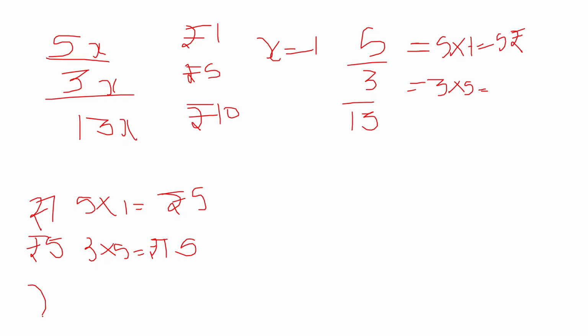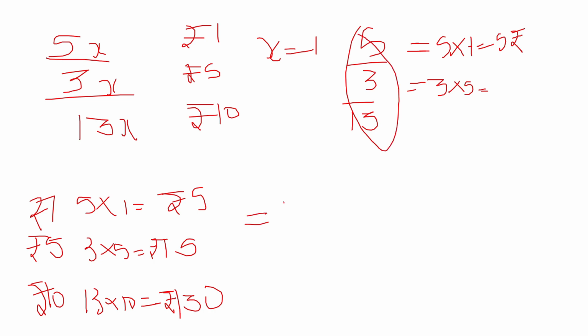And finally for rupees 10, there are 13 coins, so 13 into 10, which is 130 rupees. So the total amount present, if we consider this ratio, is 5 plus 15 plus 130, which is nothing but 150 rupees.